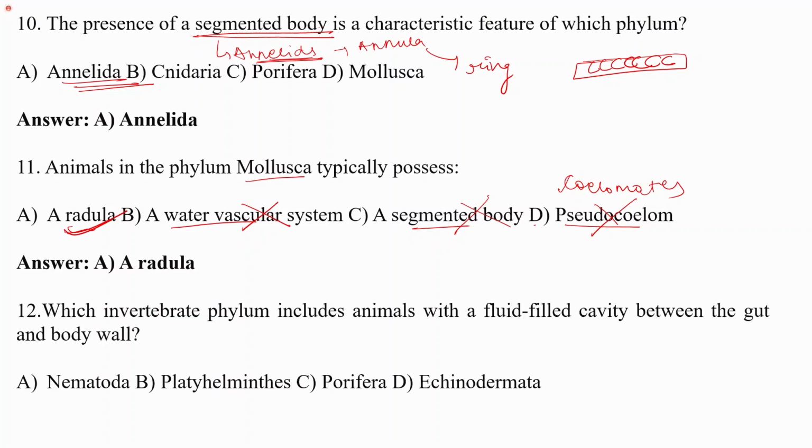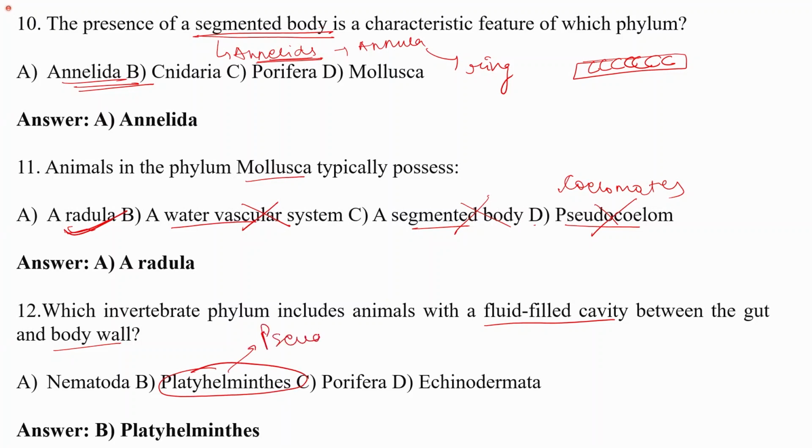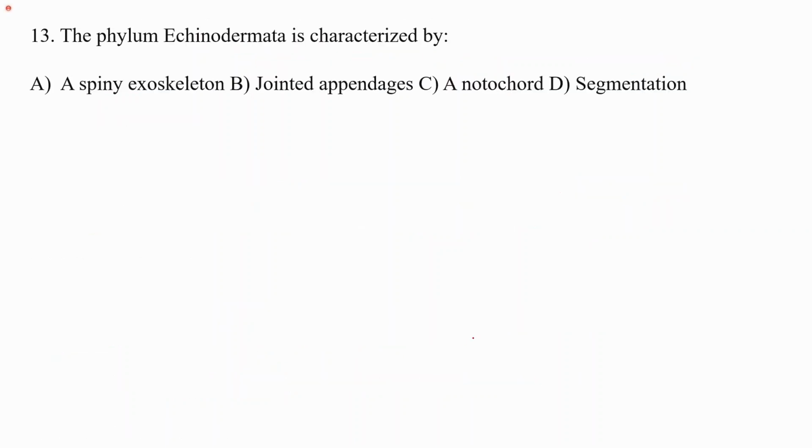The next is, which invertebrate phylum includes animals with a fluid-filled cavity between the gut and the body wall? So in this, the cavity is filled with fluid. We know about the Platyhelminthes, which are acoelomates. They are not pseudocoelomates or coelomates. The next is the phylum Echinodermata.